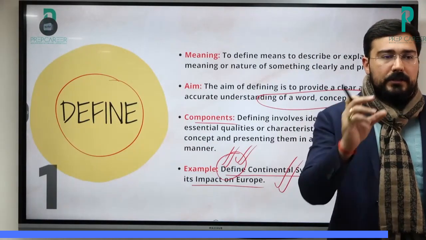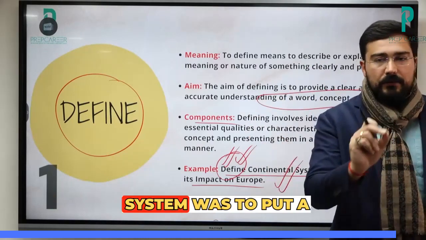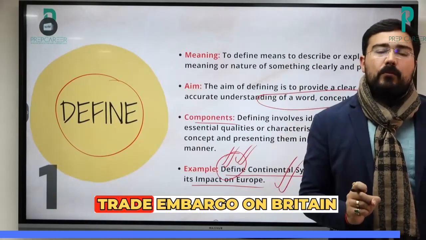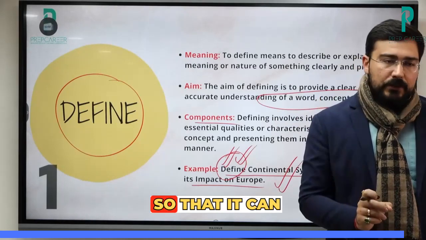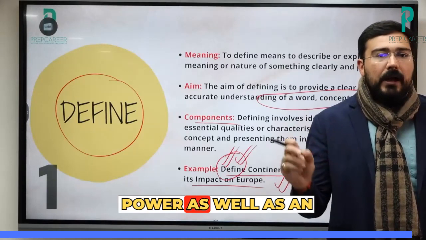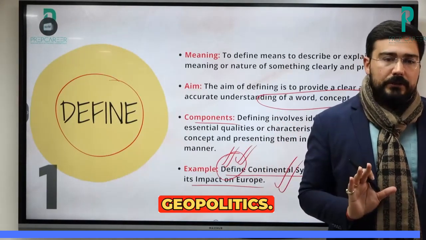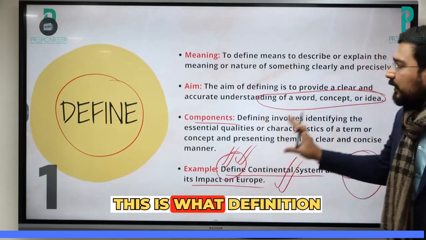The continental system started from this time period till this, and the major objective of the continental system was to put a trade embargo on Britain so that it can facilitate the rise of France as an industrial power as well as an unrivaled power in local geopolitics. This is what definition is all